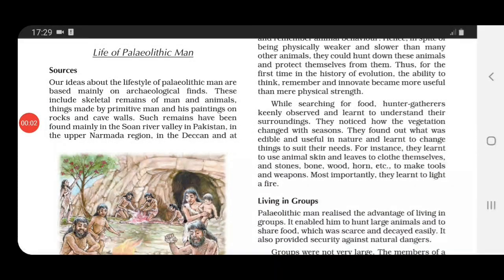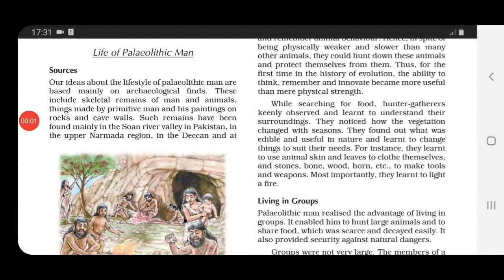Life of Paleolithic man. Now children, after reading this particular heading, one question which came to my mind is that from where will we come to know about the lifestyle of Paleolithic man? Lifestyle of Paleolithic man is based on findings done by an archaeologist. Okay.